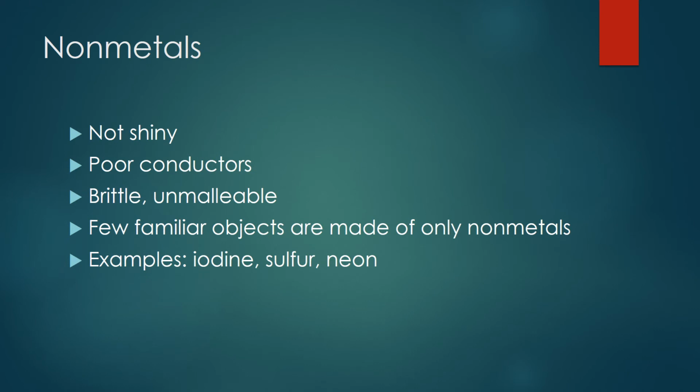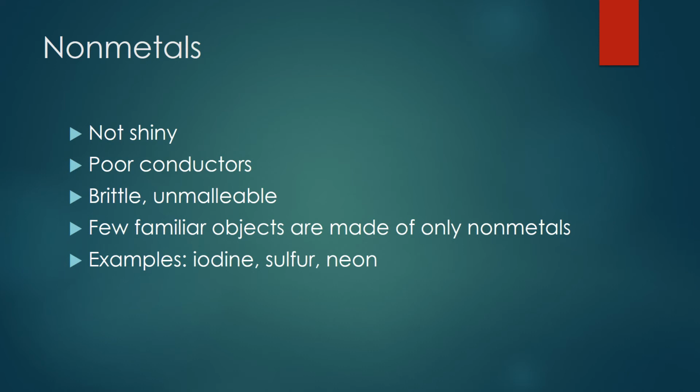Okay, so our next biggest group of elements on the periodic table are called nonmetals. So these basically have the opposite qualities of metals. So they're not shiny, they're dull. They are poor conductors, which means they are good insulators, so they don't conduct electricity well. They're brittle and unmalleable, so you can't shape them really. If you were trying to hammer them into sheets or bend them and try to pull them into wire, they would just break.